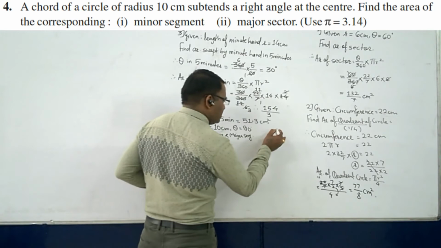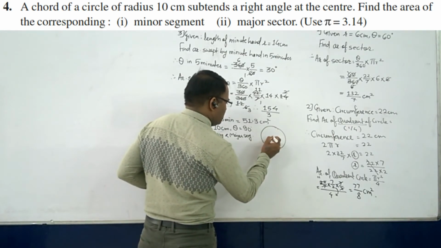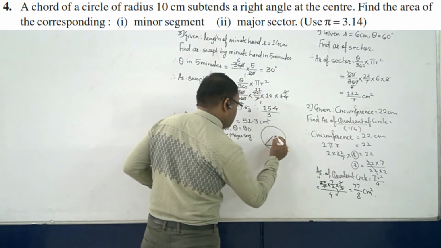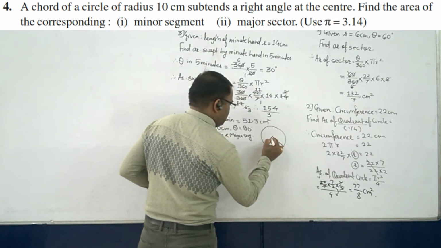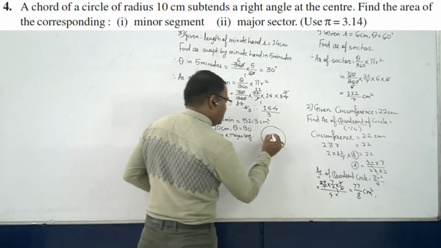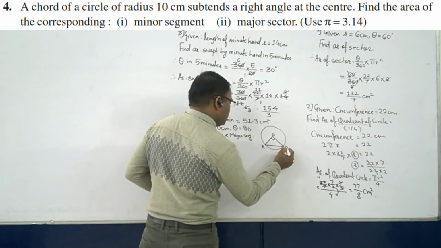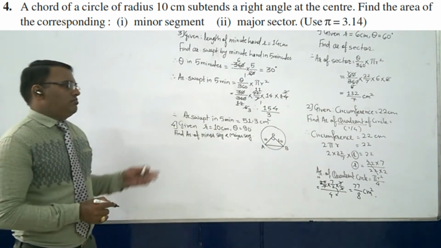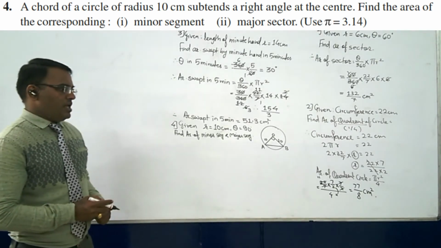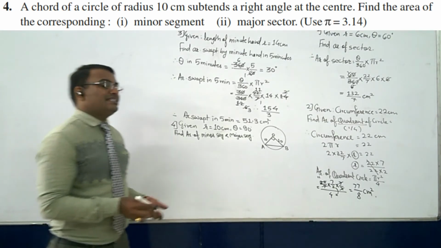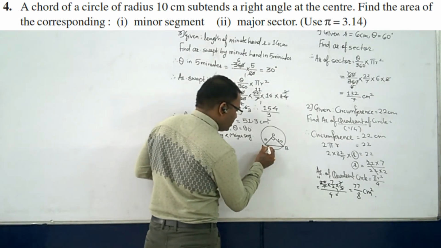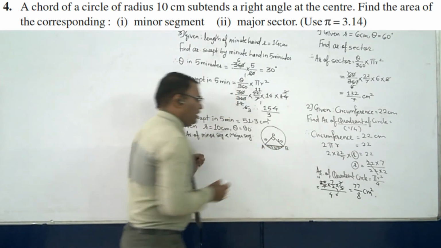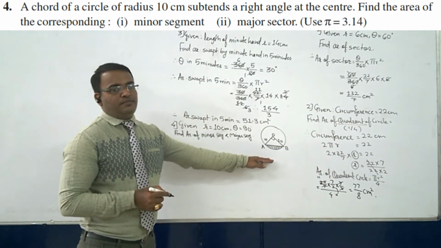Okay, now how is the diagram? The diagram is like this circle. Then this is a chord, right? Then this is 90 degrees, this is 90 degree angle. So chord AB is the chord. This we know, radius 10 centimeter, and the rest of the things are in front of you. Now what you have to do? Where is the segment? This part is your segment. Right? This part you have to find out.